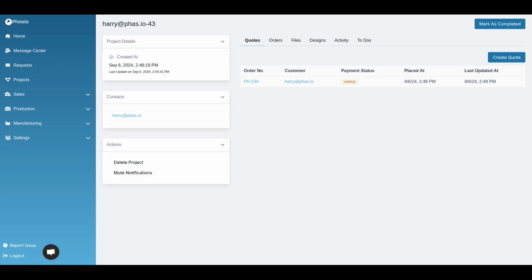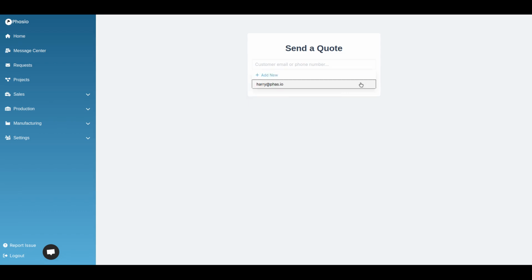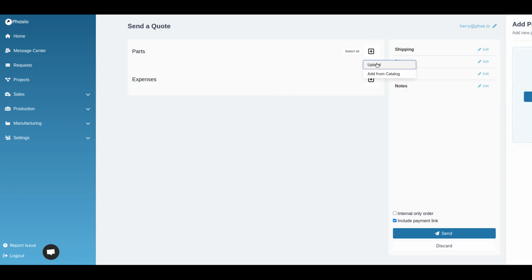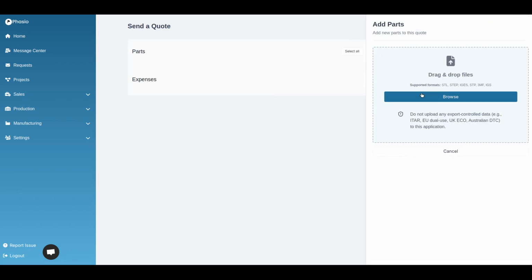The reason we've done this is that sometimes customers come in with more complex needs or ongoing needs, right? There may be an example where you need to do a prototyping order for a customer, but you later need to add a second order. For instance, you want to upsell them onto a short batch or a long batch run, right? Projects gives you the flexibility to do that. At the moment, because this project was only just created, there's only a single quote inside of it. But if I wanted to, I could introduce a new quote into here, and we could have multiple quotes inside of the project design space.